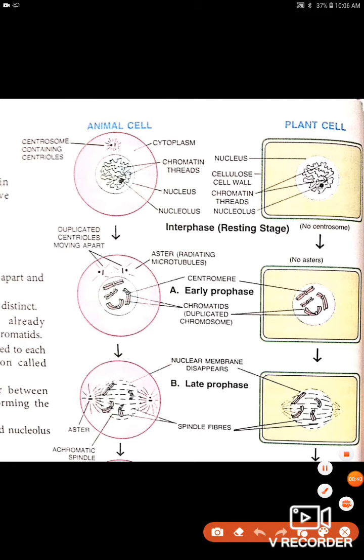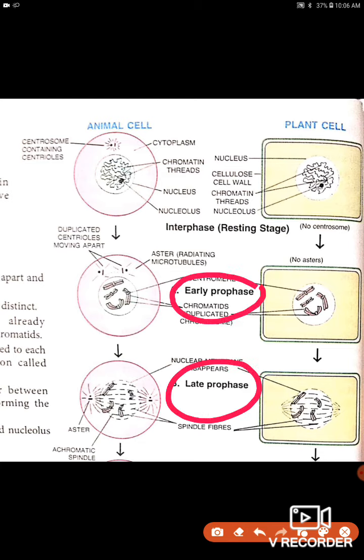Prophase is the longest phase of karyokinesis. Now, which kind of events will happen in this prophase? For better understanding, we are dividing prophase into two subphases, early prophase and late prophase.